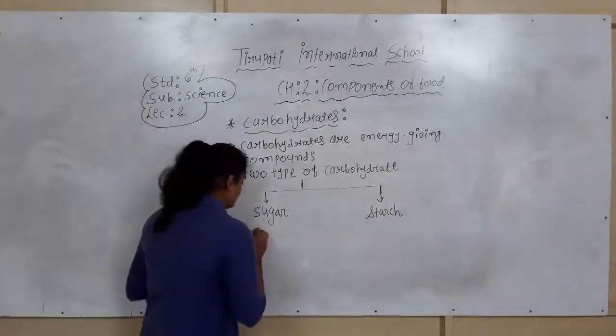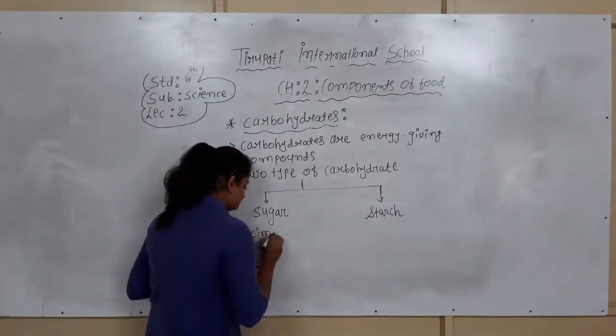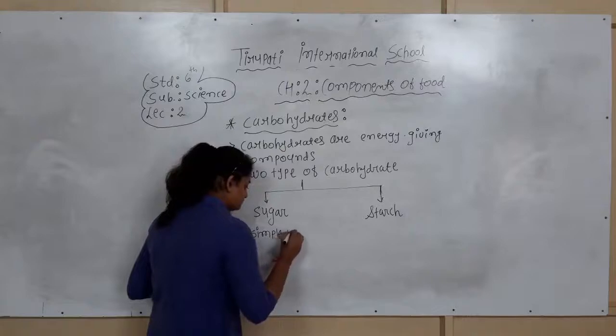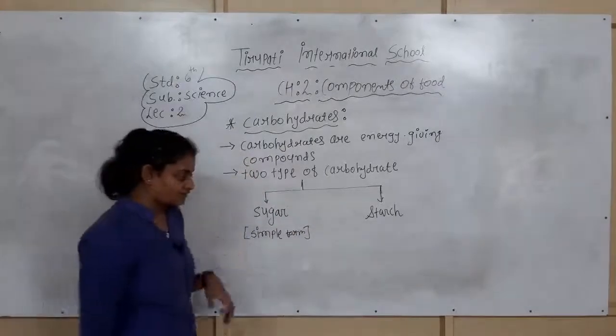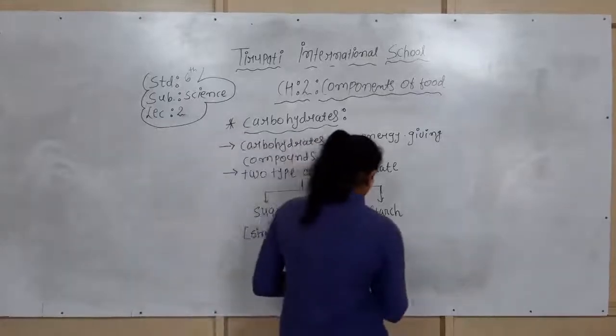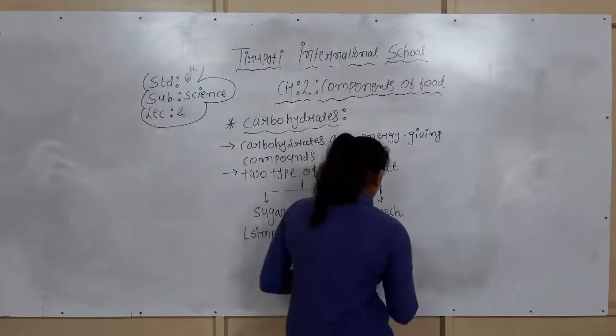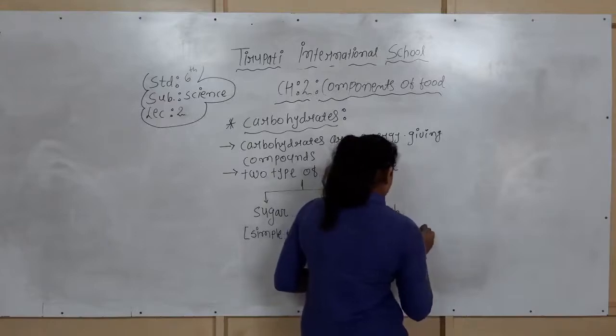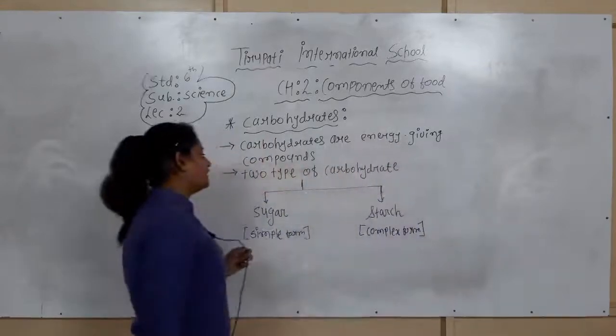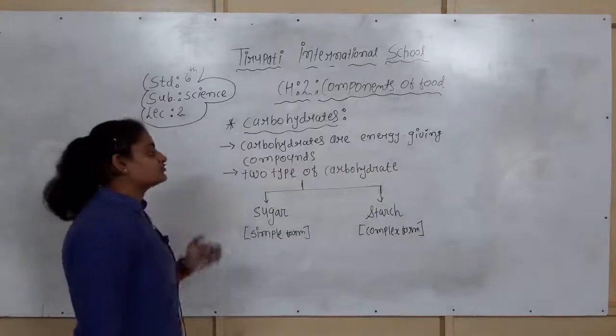Sugar is the simple form of carbohydrate, and starch is the complex form. So we can write down the 2 types of the carbohydrate.